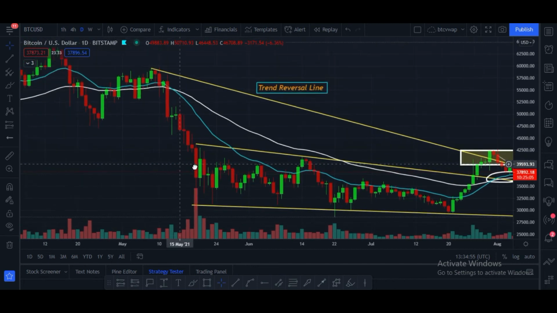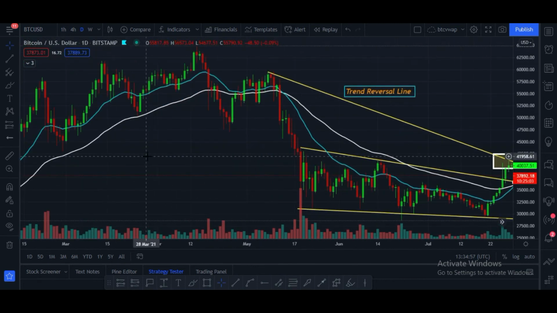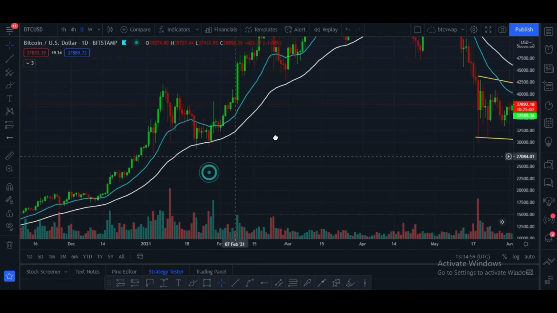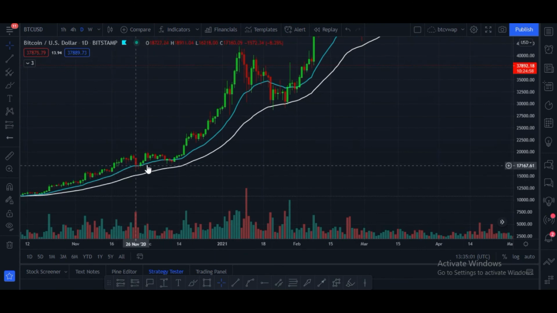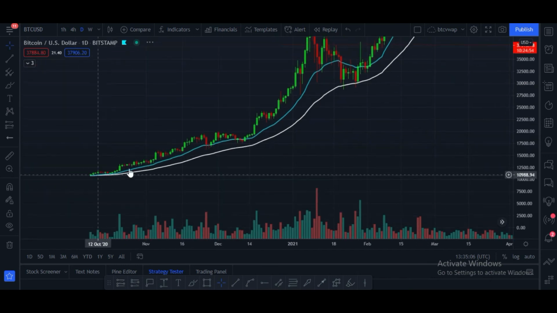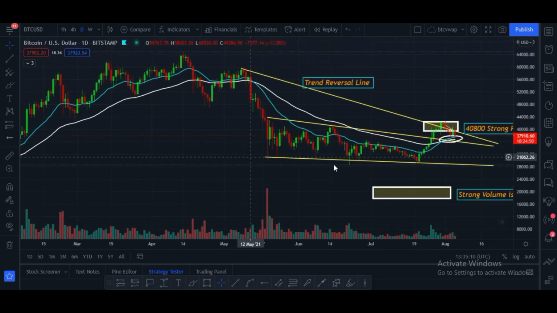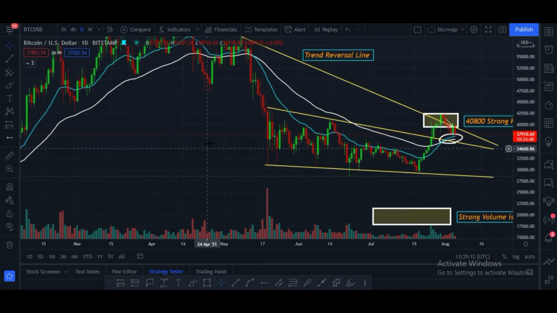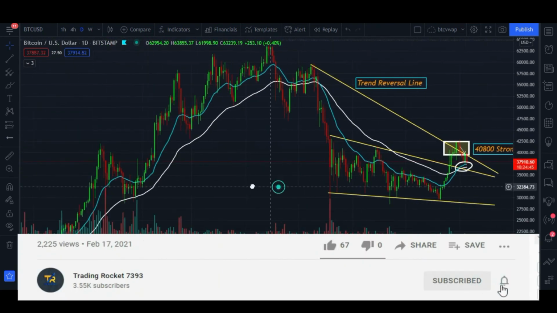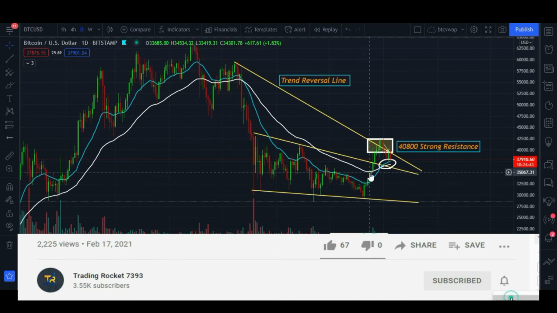These lines are very, very important, and here you can see these lines act like a support zone. I showed you all this in my previous video, and now I'm repeating it just for knowledge and understanding.